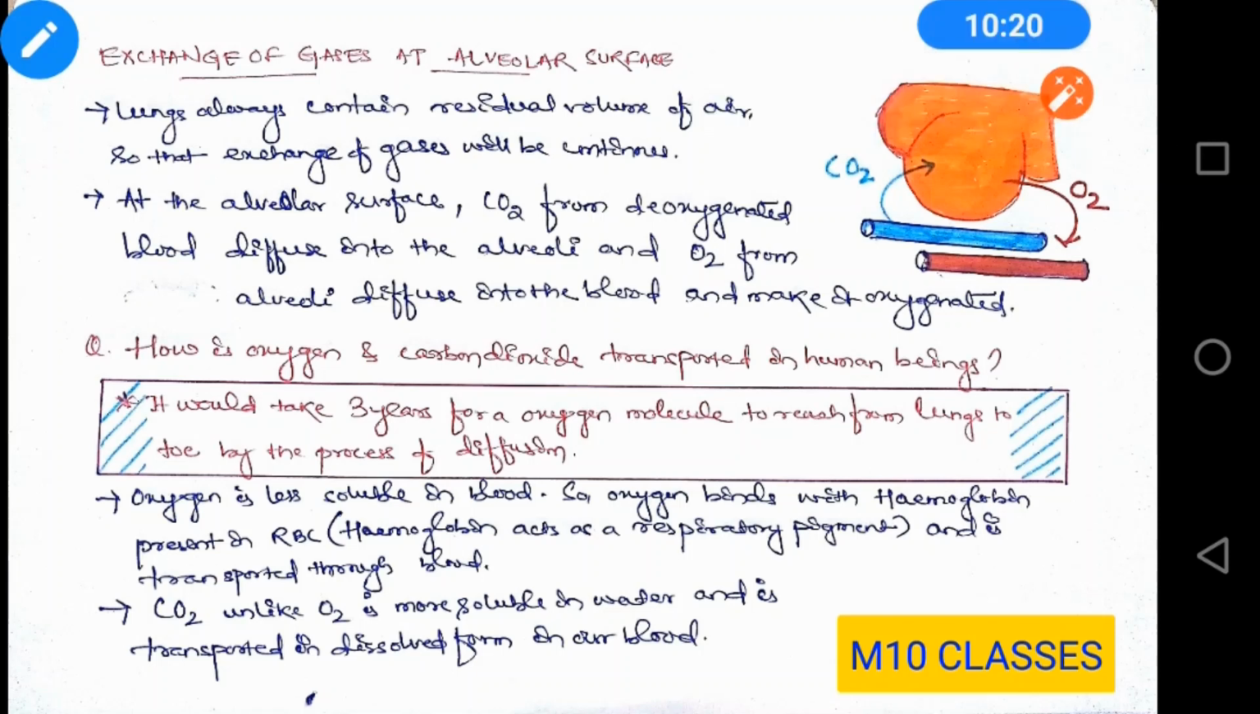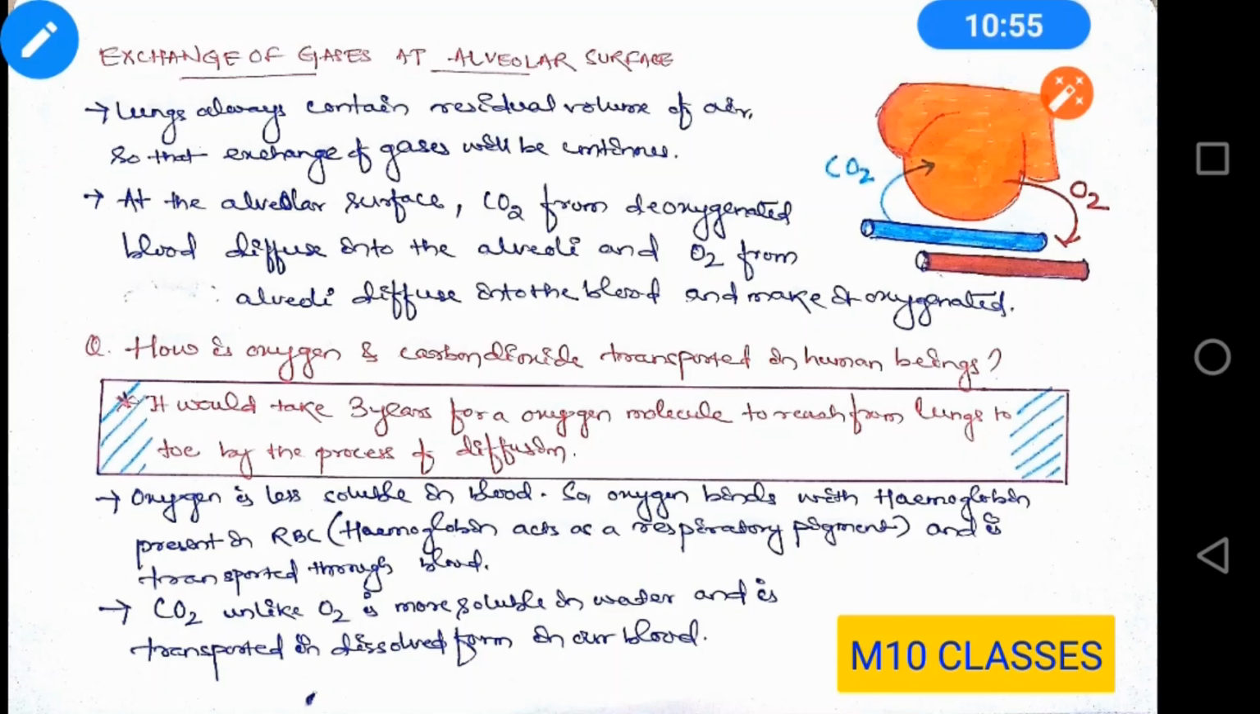Now students, let us see how the exchange of gas takes place inside the alveoli. The lungs always contain a residual volume of air so that the exchange of gases will be continuous. The process takes place through diffusion. Diffusion is a spontaneous process that takes place due to the difference in the concentration.